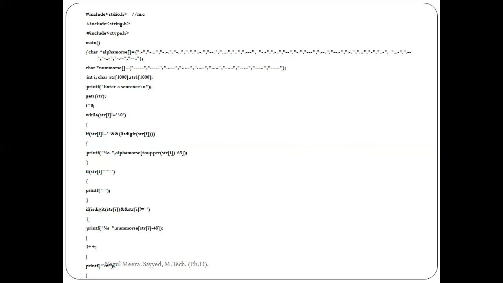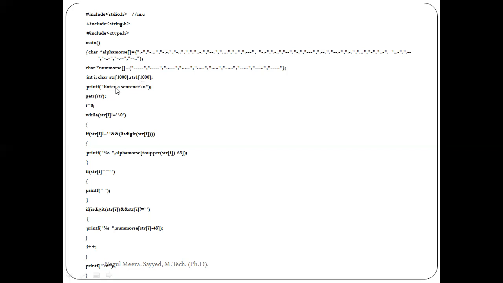The first one is alpha_morse. This is for alphabets A to Z. This is a string for Morse. Then numbers. There are three different types of variables defined here. int i for looping. Here char str is my string. It can take 1000 characters. Str1 is another string, it can also take 1000 characters.